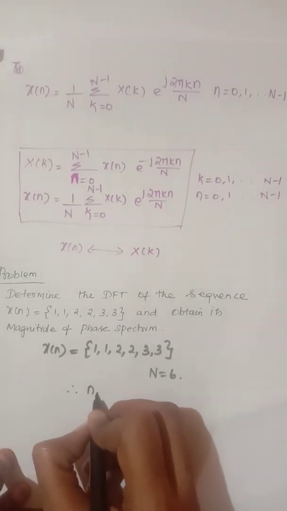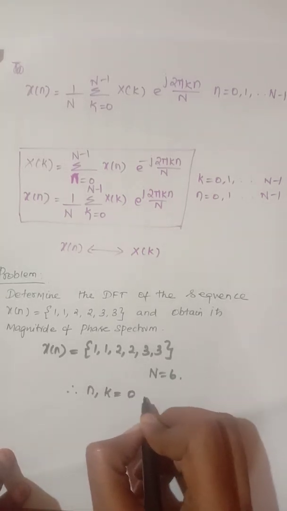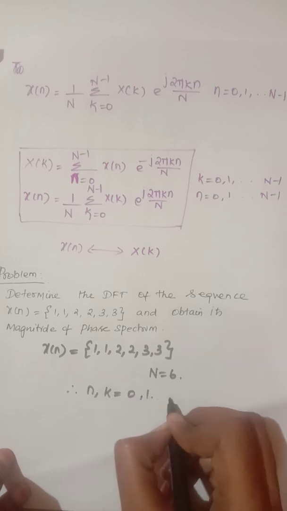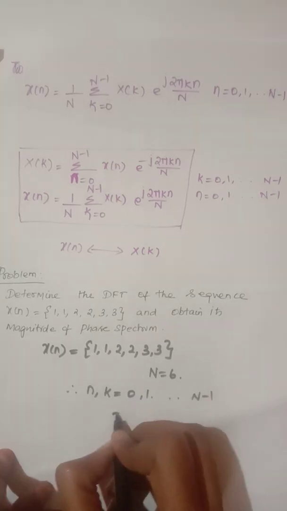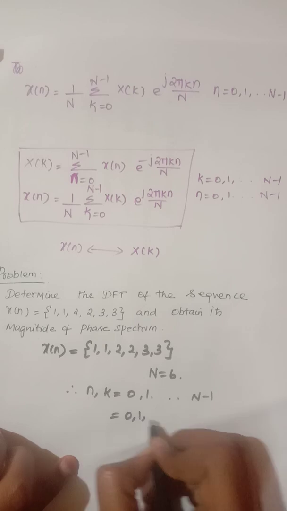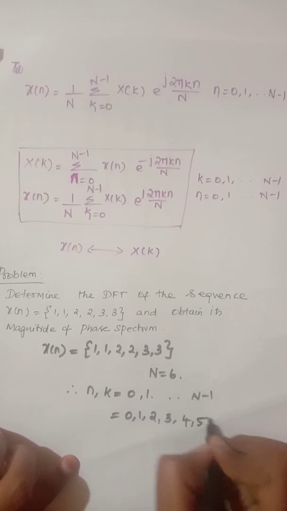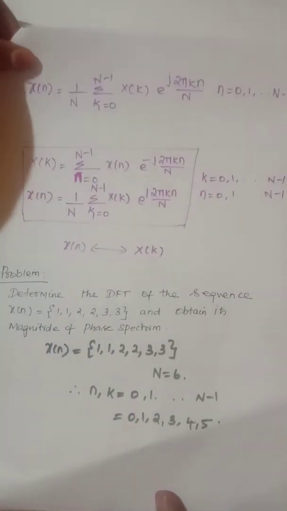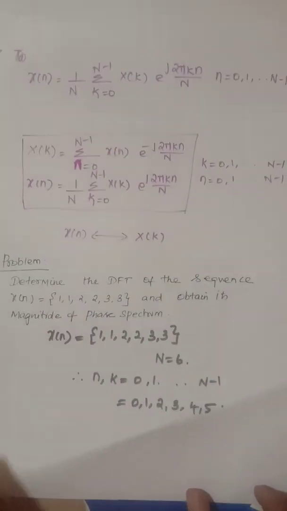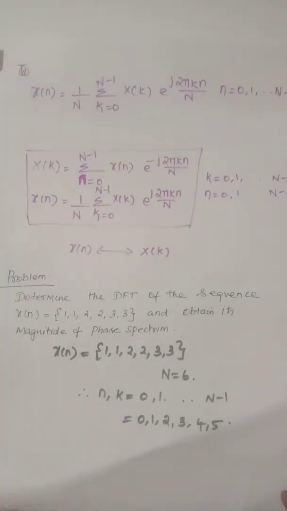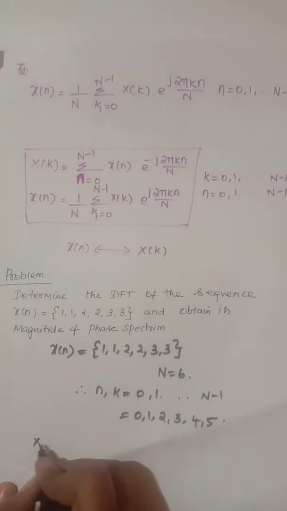Therefore, small n and k vary from 0, 1 up to N minus 1, where n and k take the values 0, 1, 2, 3, 4, 5. So the first thing we need to do is find the first value in the frequency spectrum, that is x of 0.